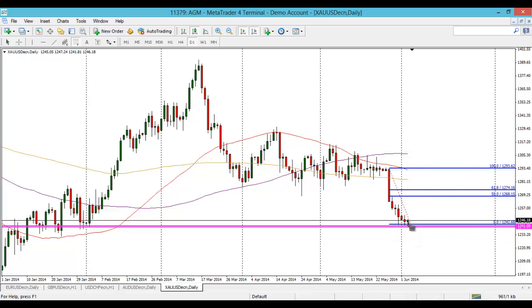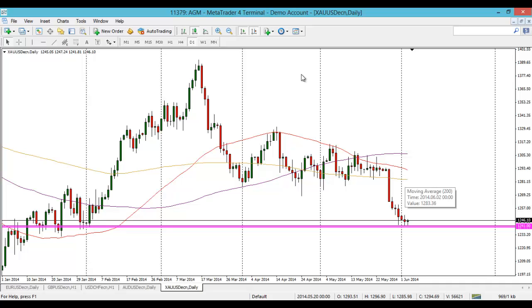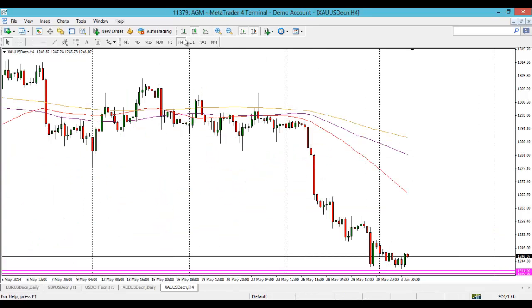I mean, a lot of people, I'd have thought, would be taking that high there and that low, and any retracement up. So the 50% comes at 1267s there. But I personally look at it in terms of the moving averages. So if we come up here, see what happens at the 200-day moving average. That's of course if we do get up there. So if we have a weak NFP on Friday, then keep an eye out on that. But I think it's all about just playing the round numbers and playing the key supports.